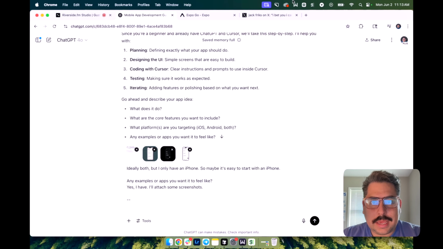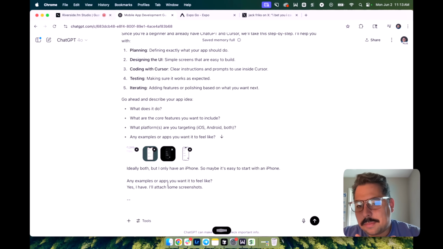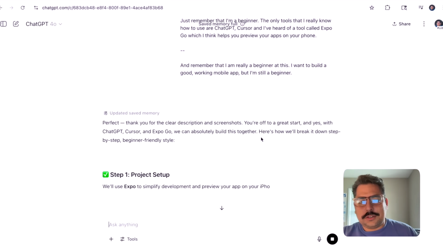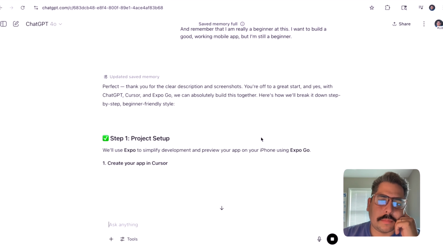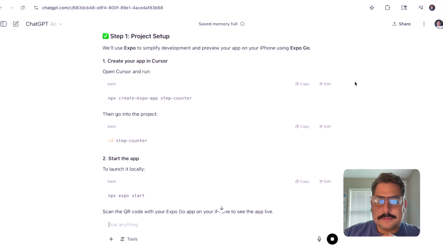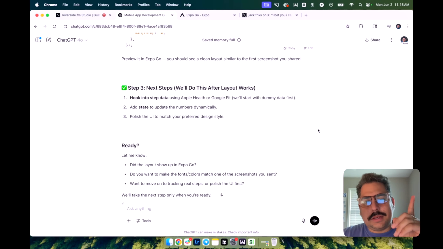So I'm going to say something else like, just remember that I'm a beginner. The only tools that I really know how to use are ChatGPT, Cursor, and I've heard of a tool called Expo Go, which I think helps you preview your apps on your phone. Perfect. Thank you for the clear description. You're off to a great start. Open Cursor and run npx, then go into the project, launch it locally. I'm going to start this.